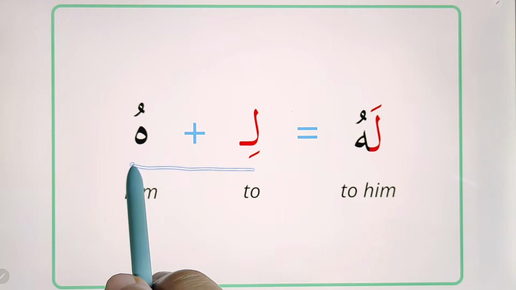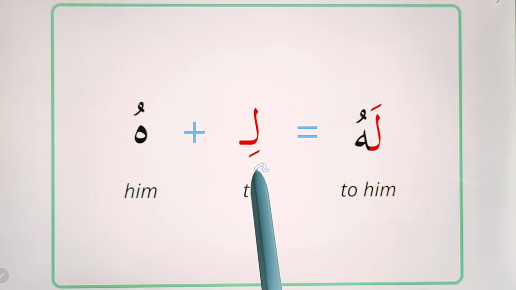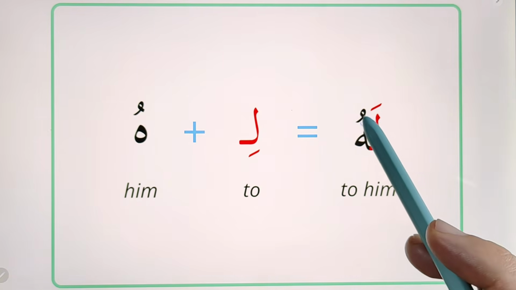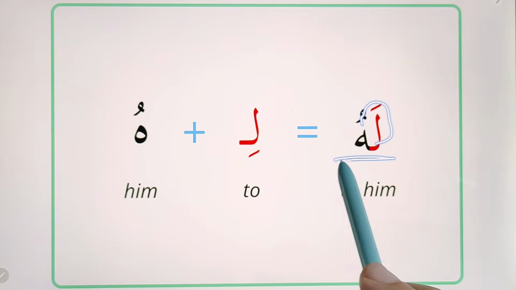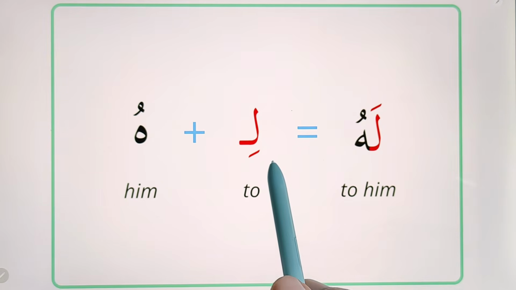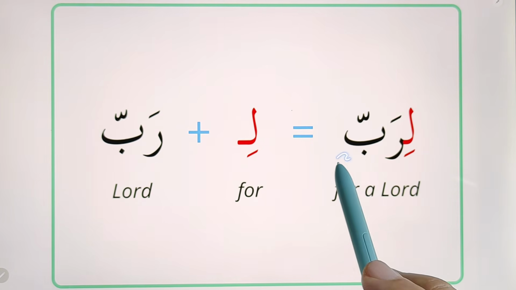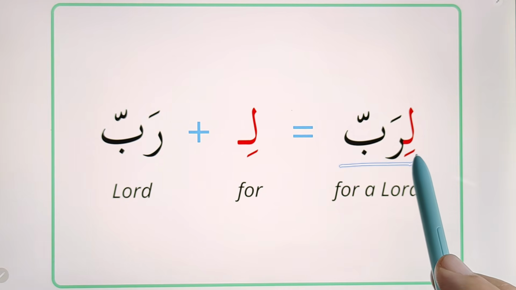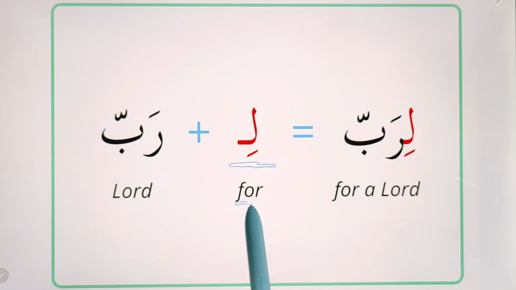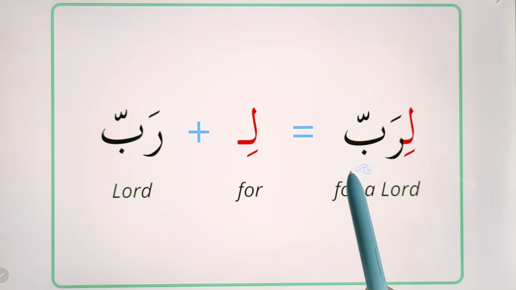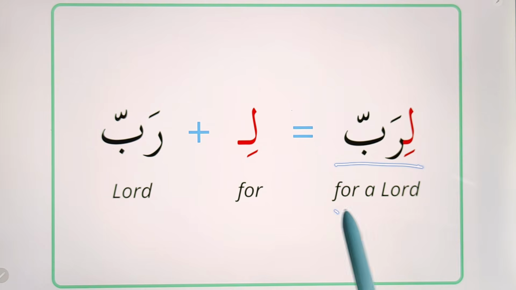So together, lihu means to him. When combining li with a pronoun, it changes to la, so it sounds as lahu instead of lihu. Lahu means to him or he has. Let's now see the word lirab. Lirab is li, which means for, and rab, which means Lord. So together, lirab means for a Lord.